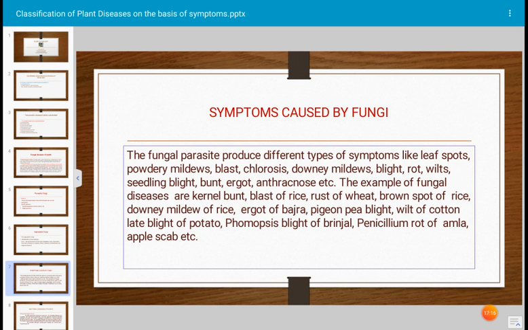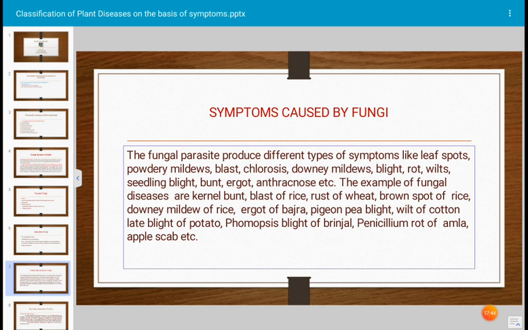And examples of fungal diseases are kernel burnt, blast of rice, rust of wheat, brown spot of rice which is caused by Helminthosporium oryzae, rust of wheat caused by Puccinia graminis, downy mildew of rice, ergot of bajra, pigeon pea blight, wilt of cotton. Pigeon pea blight is caused by Phytophthora drechsleri. Late blight of potato, Phytophthora infestans, Phomopsis blight of brinjal, Penicillium rot of amla, apples.